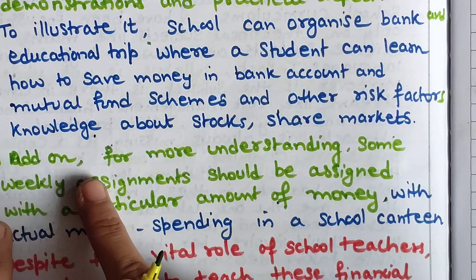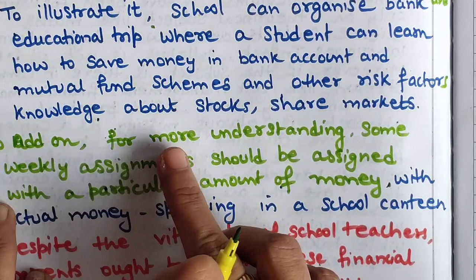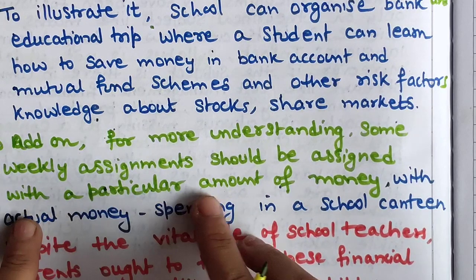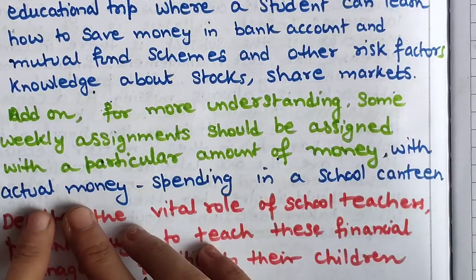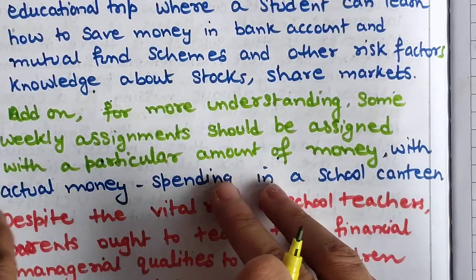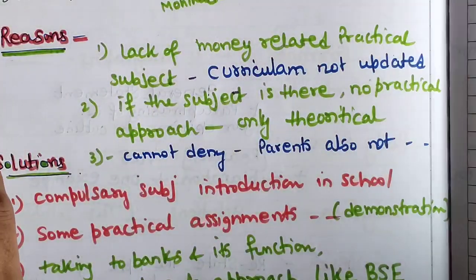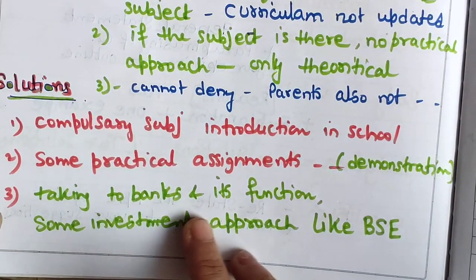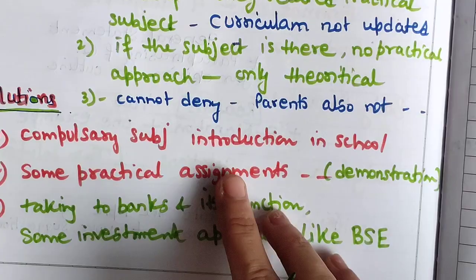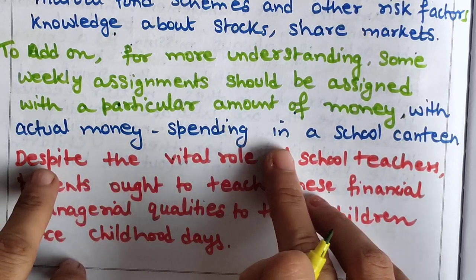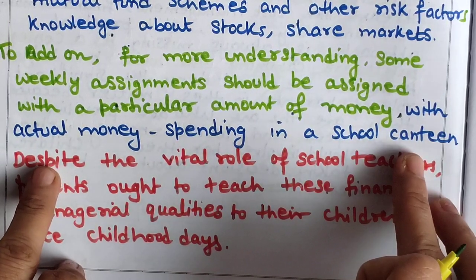To add on, next paragraph, next line, to add on for more understanding, some weekly assignments should be assigned with a particular amount of money with actual spending in a school canteen. So this is also what we were discussing in brainstorm. So you can see this: practical assignments, demonstration, taking to bank and all. Practical assignment, now I have started talking about, with the actual money spending in a school canteen.